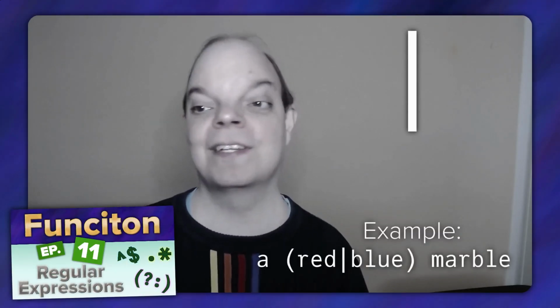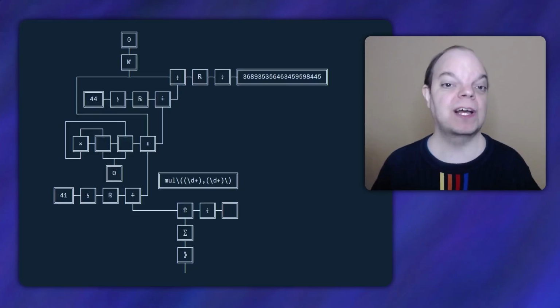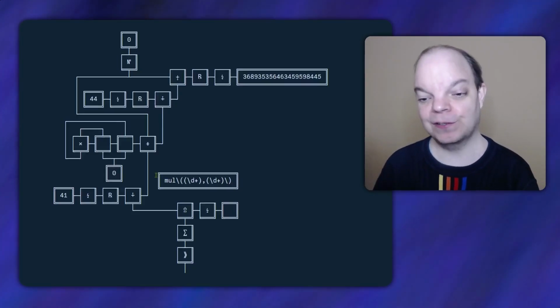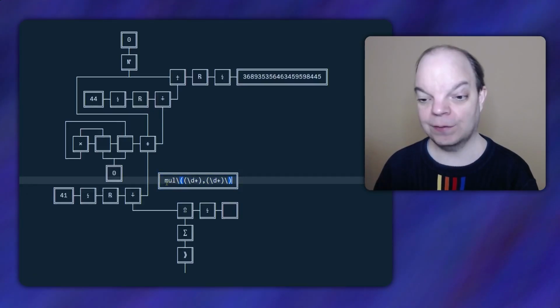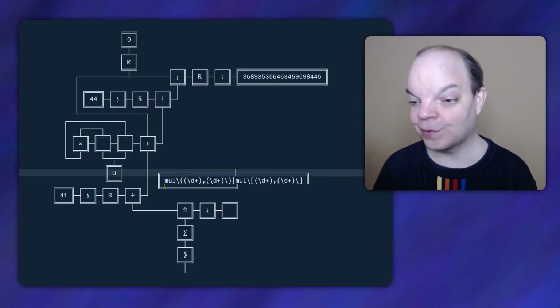And now that I've thought about this, I've decided that I'm actually going to implement that first before I look at the next challenge. And the reason for that is because at the end of the regular expression video, I said this. And of course there are many other new operators that I haven't gotten to yet, most notably the alternation operator, the one that is written with a vertical bar or a pipe in normal regular expressions. So what I want to do first is I want to turn this regular expression into one that will match either the round parentheses or the same thing but with square brackets.